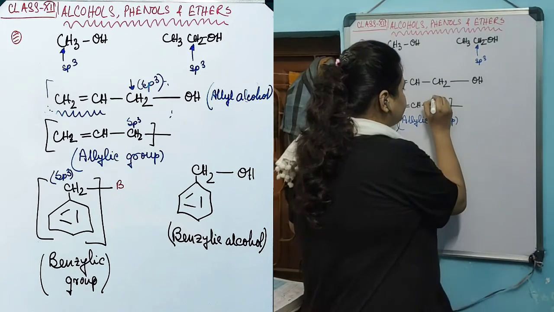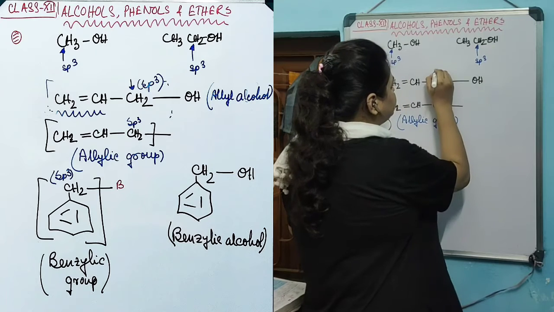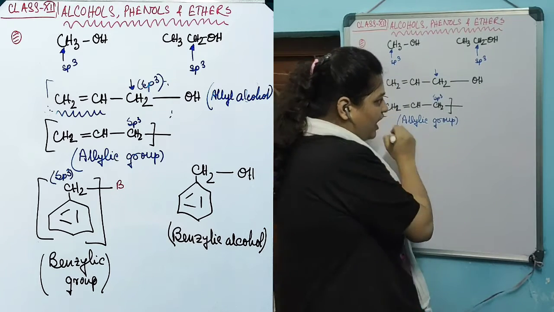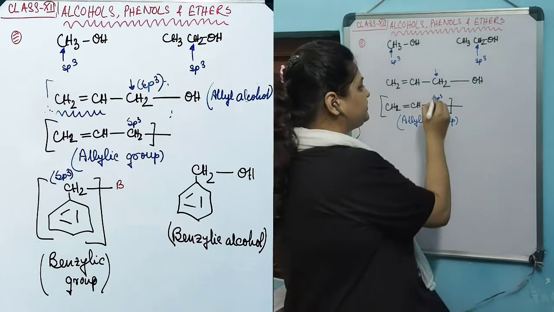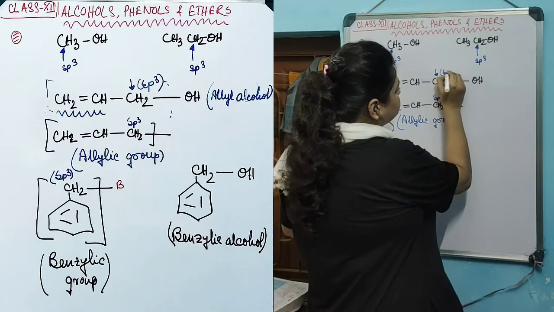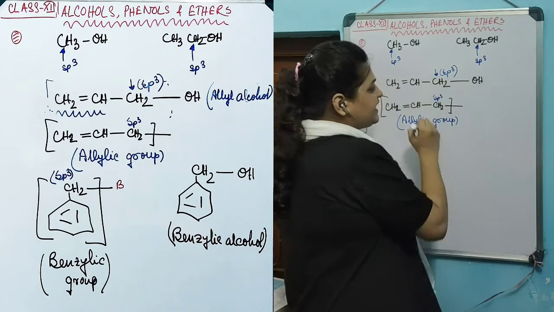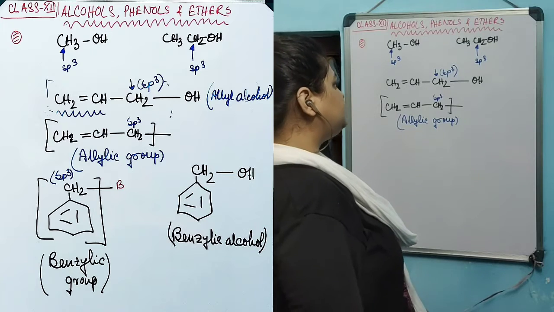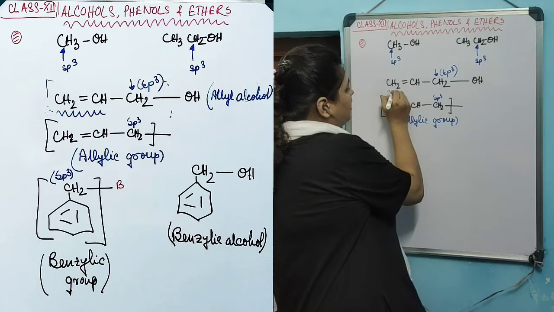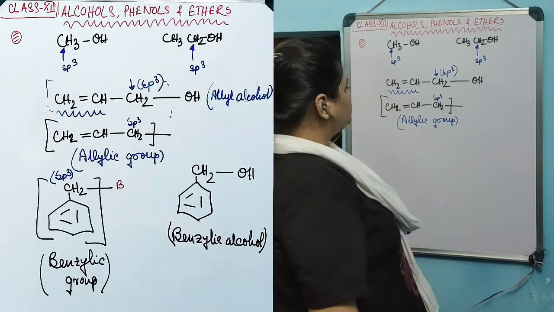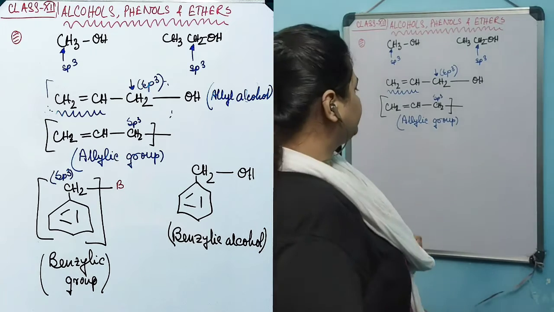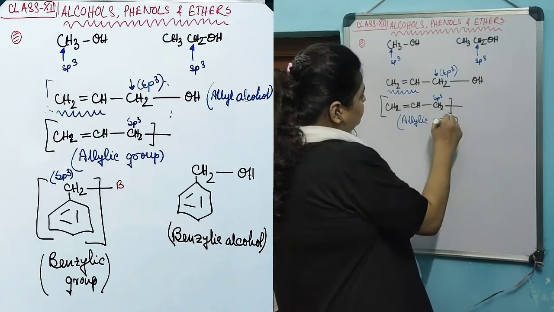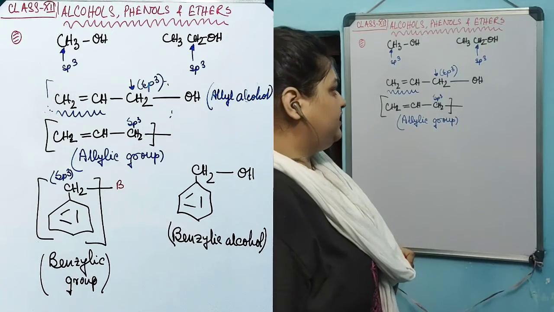This CH2 is an sp3 carbon. Just like in this case, the hydroxyl group OH is attached with this carbon which is sp3 in nature. This sp3 CH2 group is attached with an unsaturated portion. This entire group is known as the allylic group.